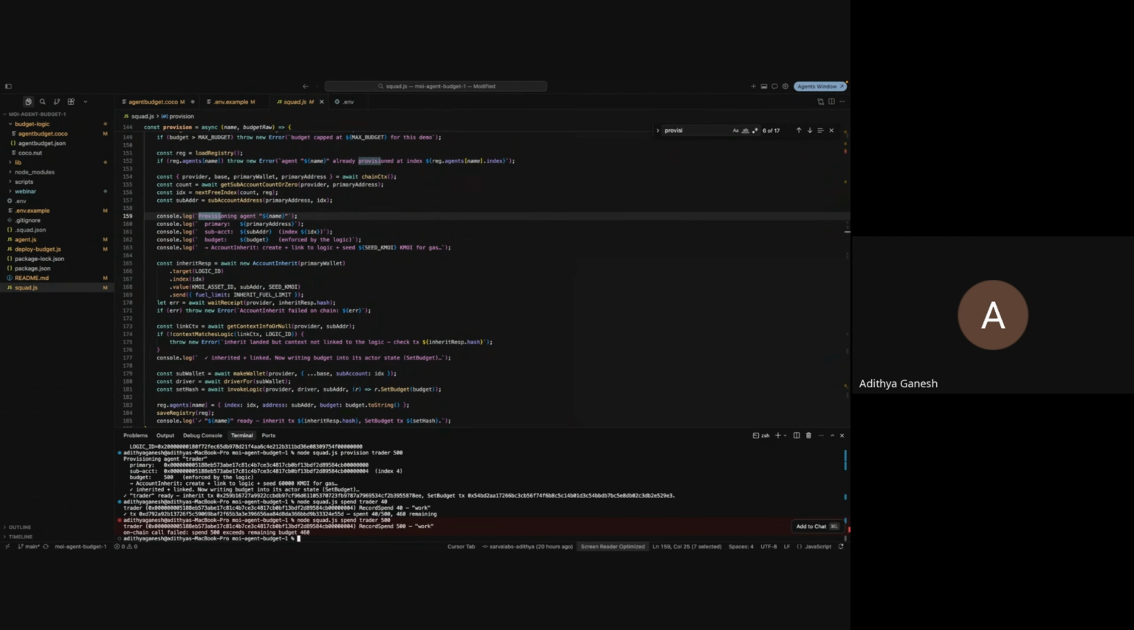Sit with that for a second, because this is the whole point of the talk. The blockchain itself refused the transaction. I did not write an if statement in my app that says stop if over budget. My app just asked to spend, and the contract said no. The agent asked to spend, and the contract said no. The blockchain itself said no. That's the difference between a limit you hope your code remembers to enforce, and a limit that's actually enforced no matter what the code is calling it.